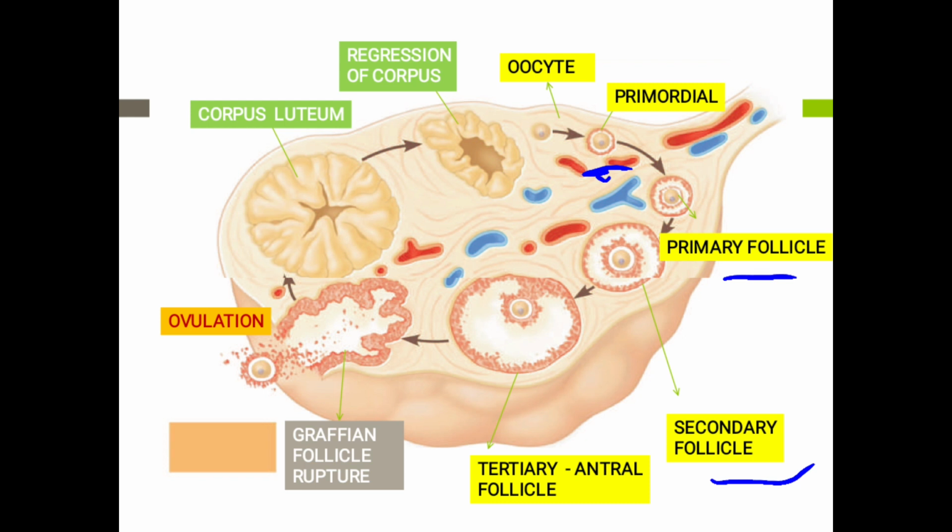Now the secondary follicle is converted to the tertiary or the antral follicle. In this follicle, a theca cell layer is formed which is composed of theca externa and interna, and an antrum is formed in the middle of the granulosa cells. This antrum is filled with fluid. The late tertiary stage is called the Graafian follicular stage, and the rupture of the Graafian follicle causes ovulation.